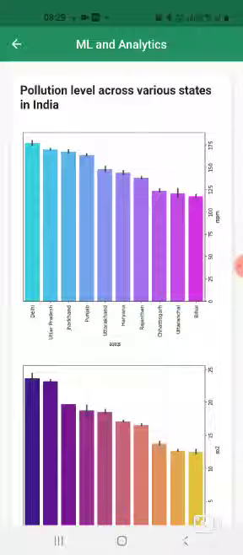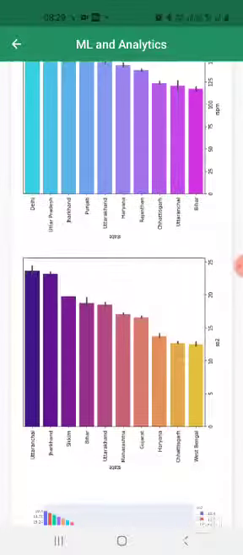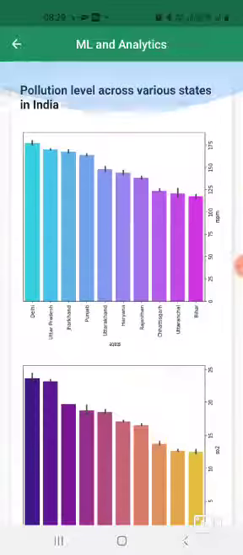and pollution detector, and these are the visualizations from that pollution detector which visualizes the various pollution levels, air pollution levels to be specific, across various states all across India. And the first visualization you can see is a state versus RSPM levels, and another one is a state versus sulfur dioxide level. So you can get insights from this part.